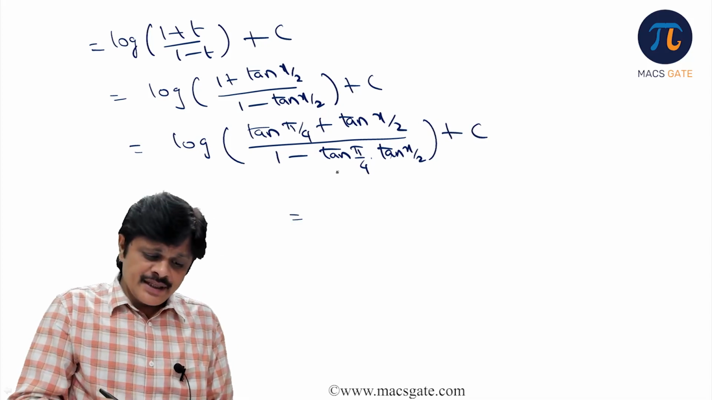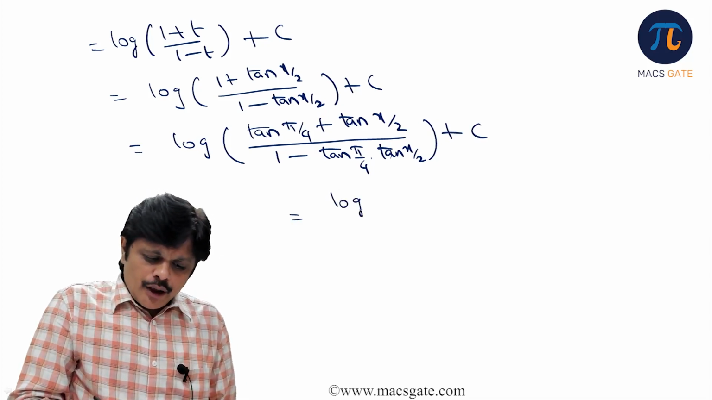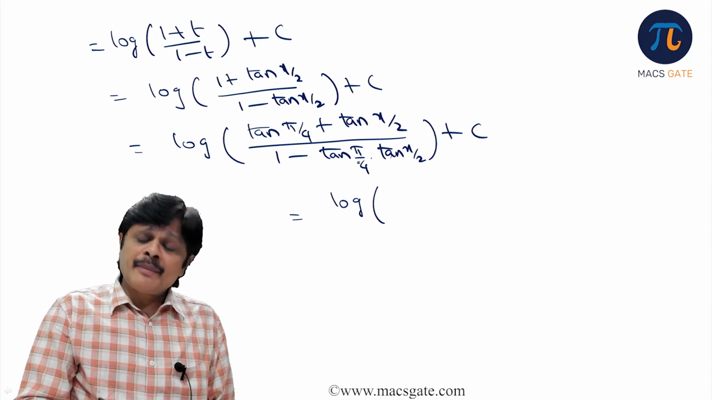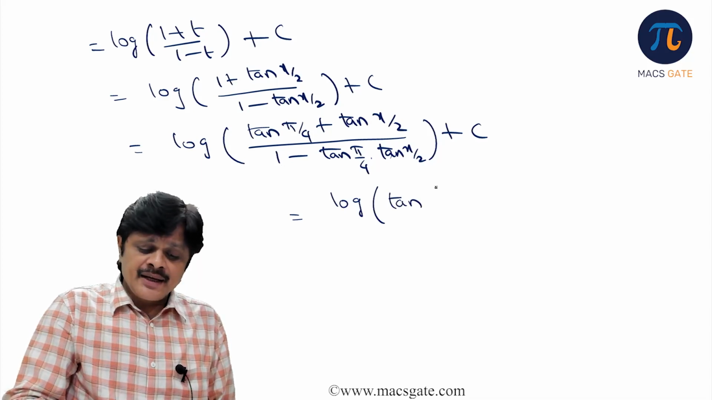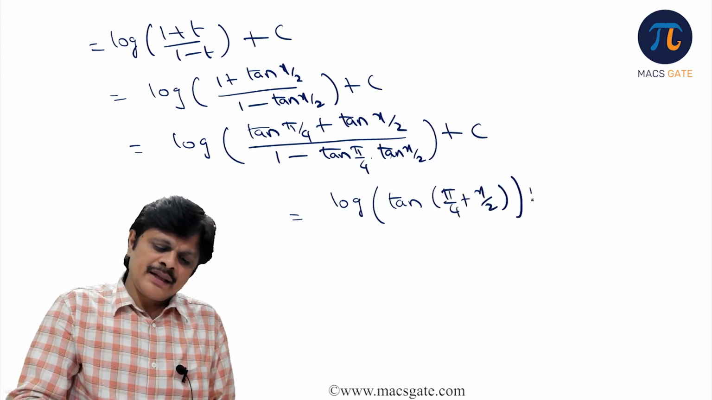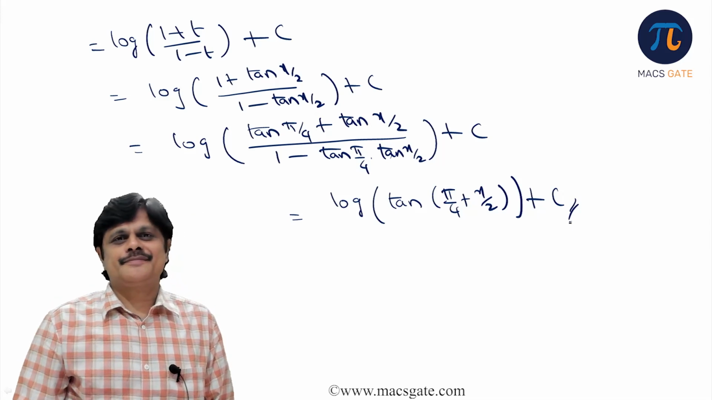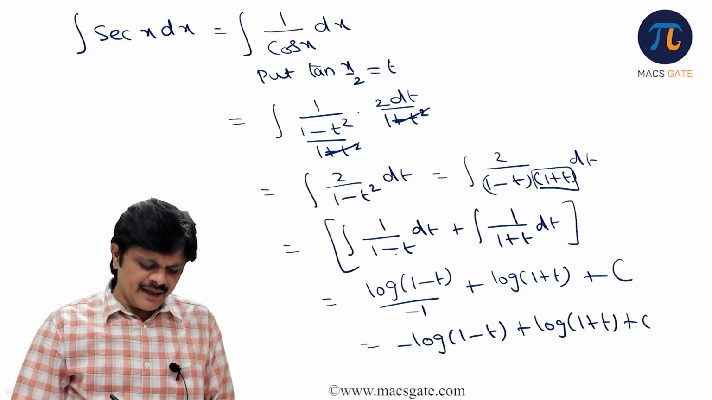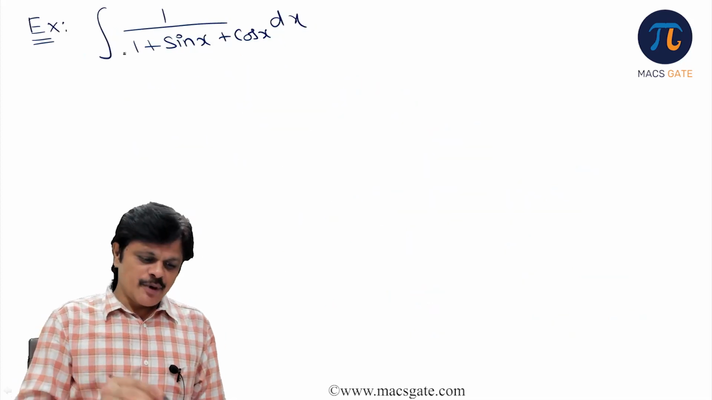So now this is log of tan a plus tan b by 1 minus tan a tan b, which is tan of a plus b, and that is the answer. Okay, this is how we get that particular answer. You can try the same idea for integral cosecant x dx also. Let us see the next problem.